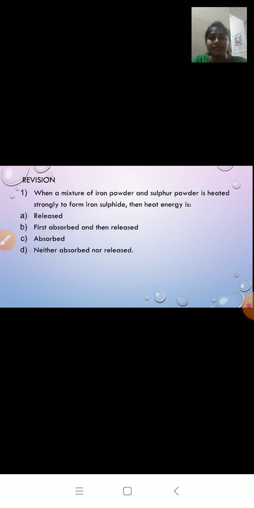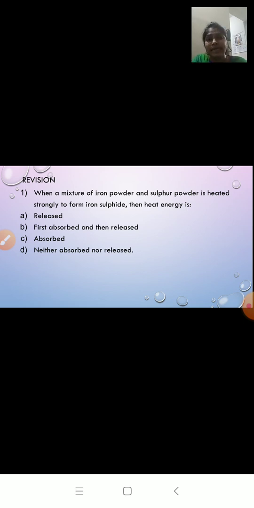The first one: when a mixture of iron powder and sulfur powder is heated strongly to form iron sulfide, then heat energy is A, released, B, first absorbed and then released, C, absorbed, D, neither absorbed nor released.